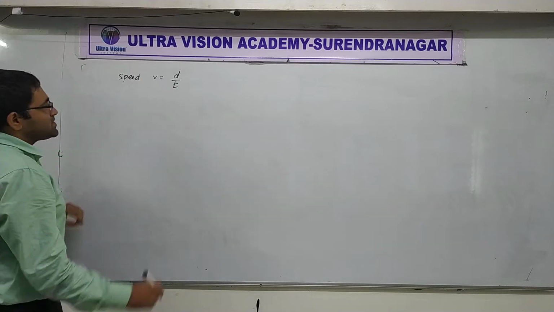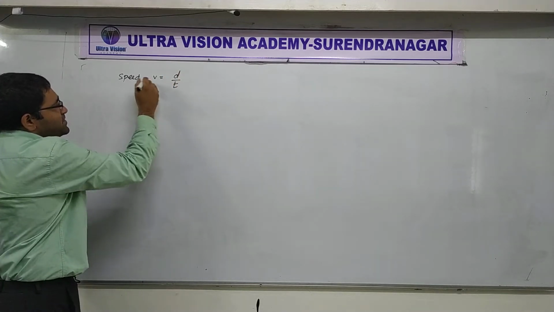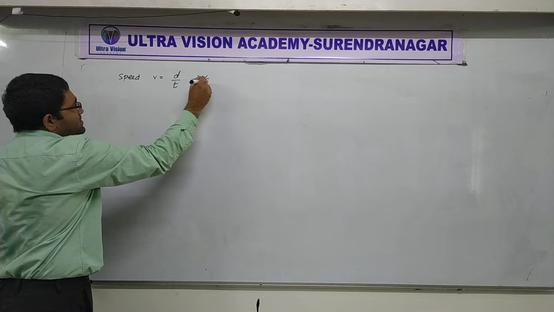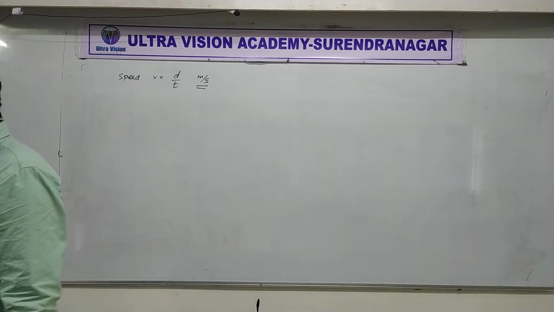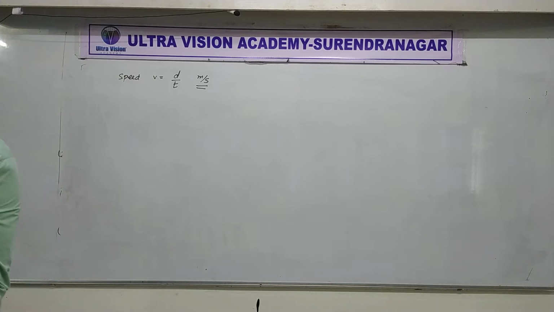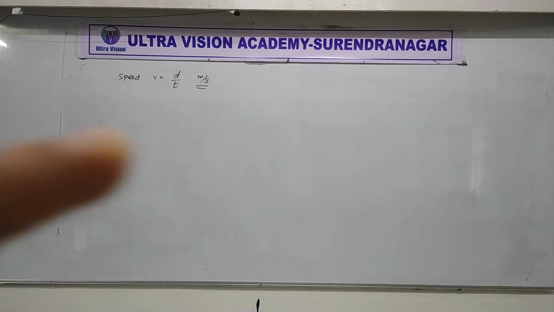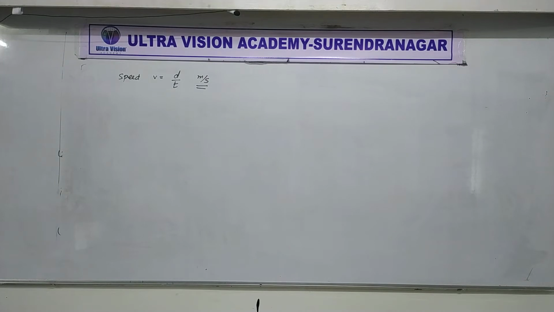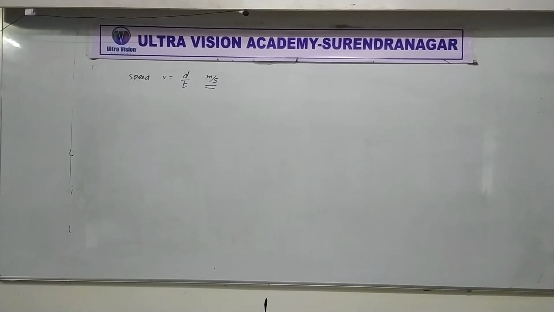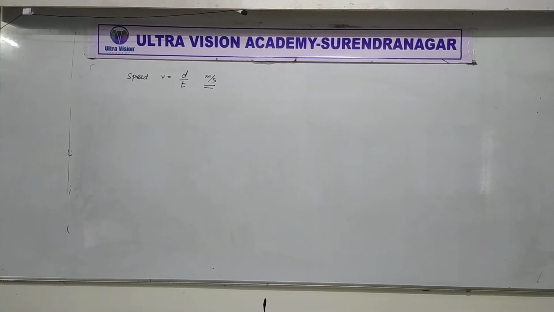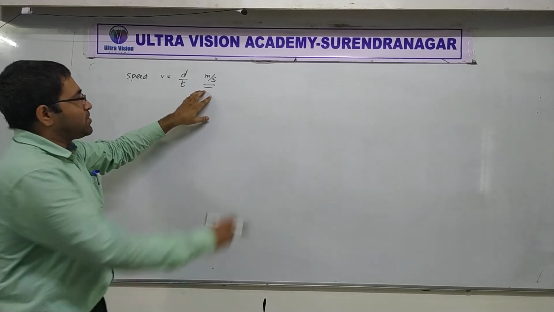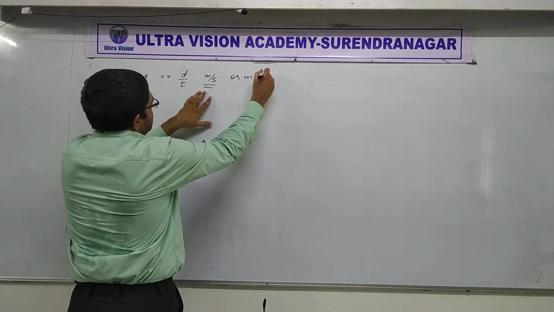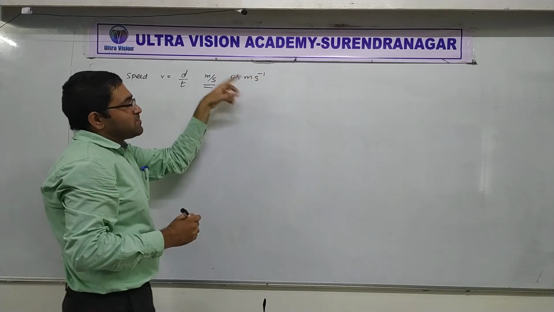So if we use this, then we can get the derived unit for speed as meter per second. Alright, everyone? Do you remember this? Derived unit for speed would be meter per second. Clear or not clear? Keep interacting, everyone. That way I will know whether you have learned it or not. The unit of speed is meter per second, or you can write it like this also. So this is one of the derived units.